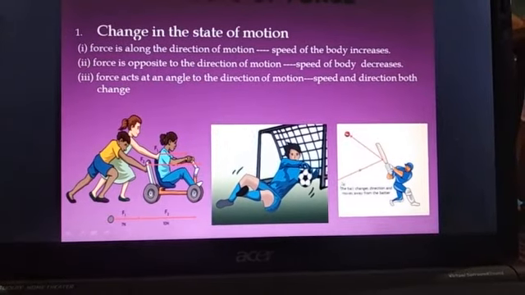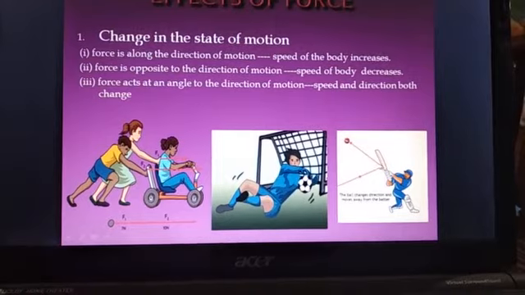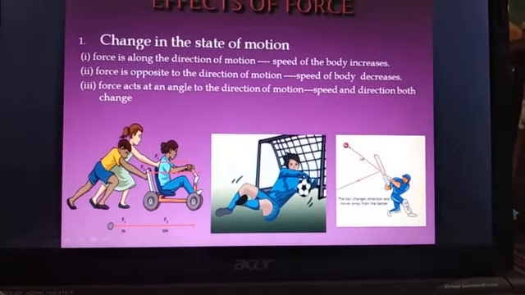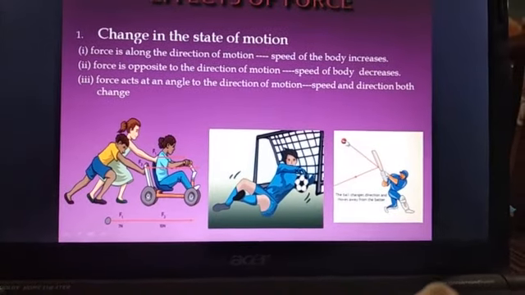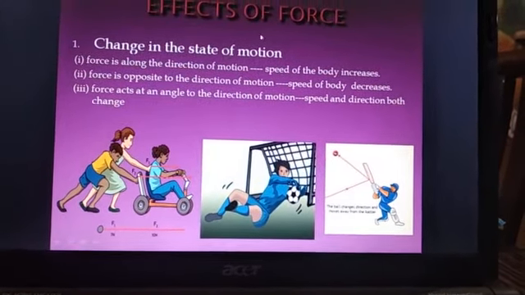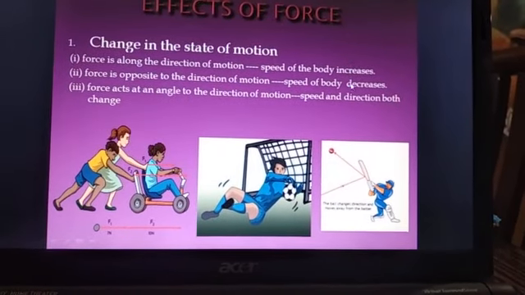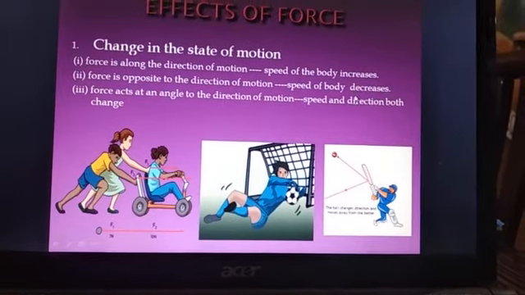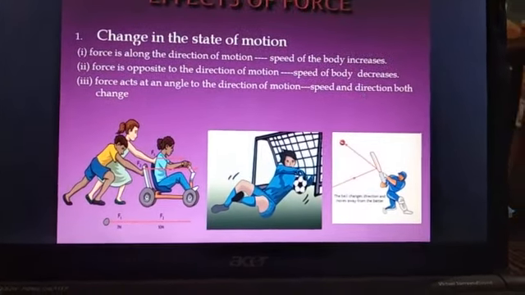The ball is coming from this direction. The cricketer hits the ball. There is a change in the speed of the ball and the direction is also changed. So on the application of the force, the speed can be increased, the speed of the object can be decreased, or the speed or direction both can be changed.